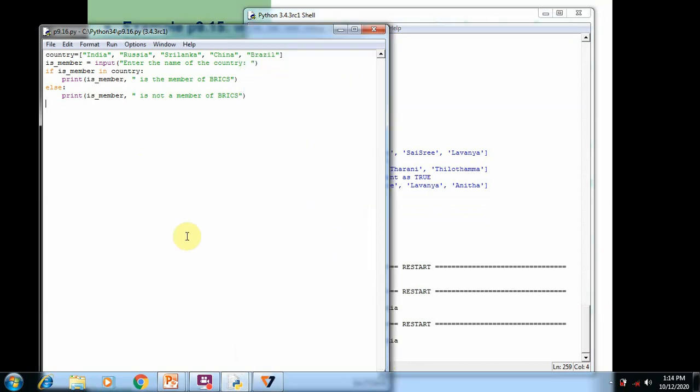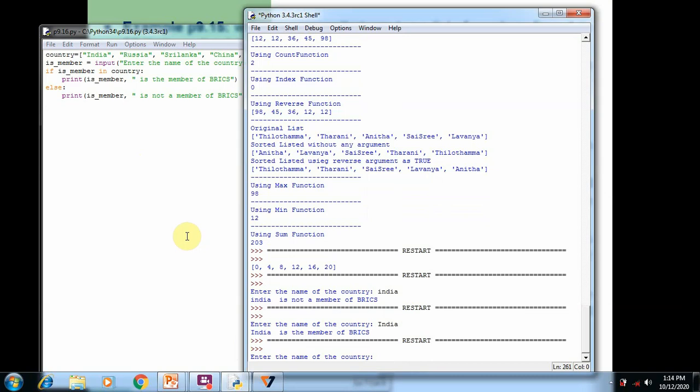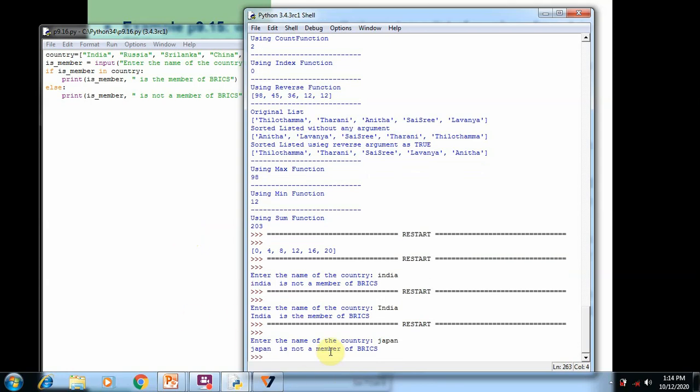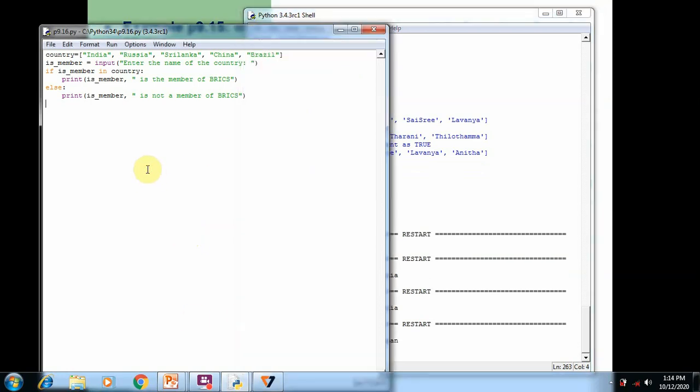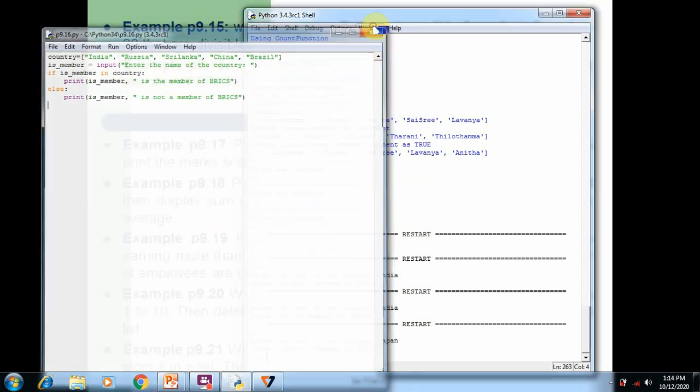Again, we run the same program. Now I'm going to give another country name, for example, Japan. Now you can see Japan is not a member of BRICS. So when you specify any condition with a list, be aware of case sensitivity, and try to give the correct value for the input arguments.